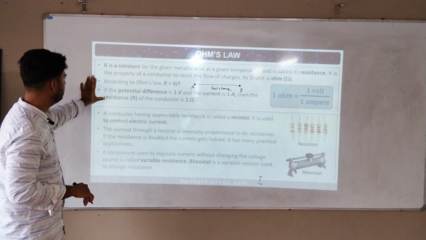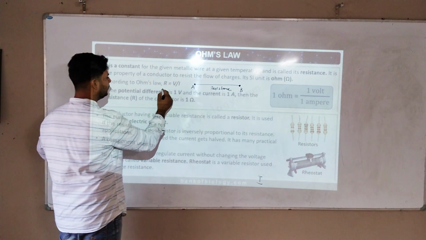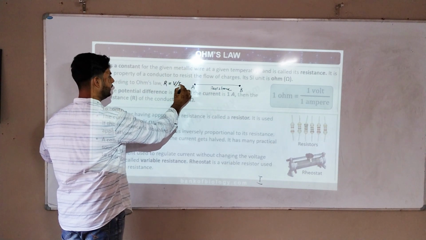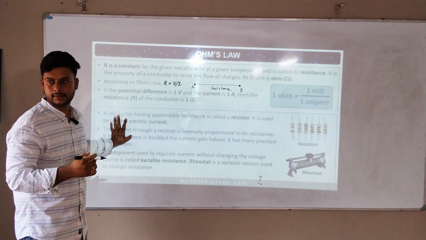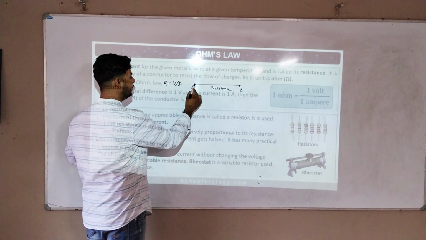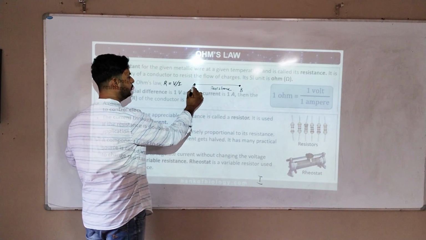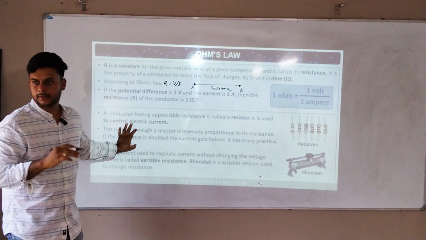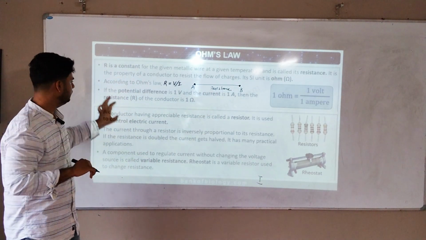According to Ohm's law, R is equal to V by I. So he says that resistance is equal to potential difference upon current I. Potential difference is the work done to move a charge from here to here, divided by current, so it is an opposing force. Okay, next.